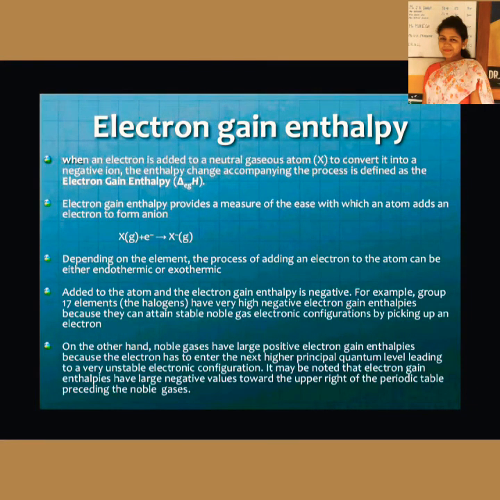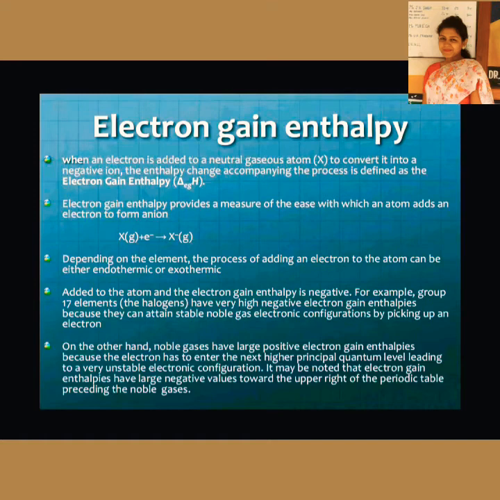Now coming to electron gain enthalpy. When you are adding an electron to a neutral gaseous atom to convert it into a negative ion, the process is defined as electron gain enthalpy. Just go through the slide. Electron gain enthalpy increases as we move across a period, and down the group it decreases. The reason is the same as that for ionization enthalpy and atomic radius.